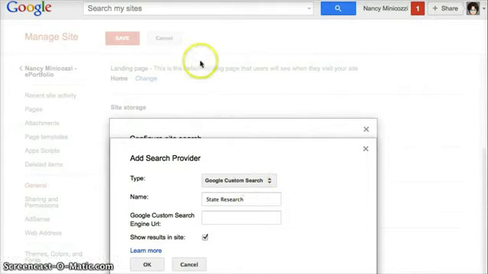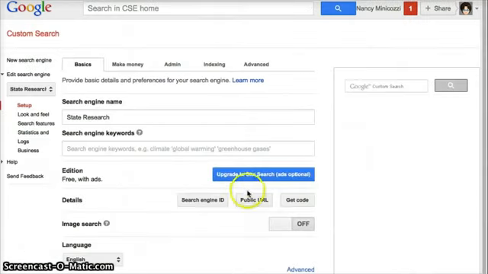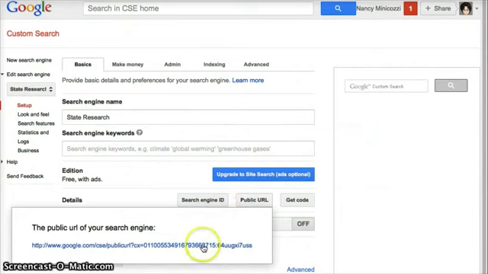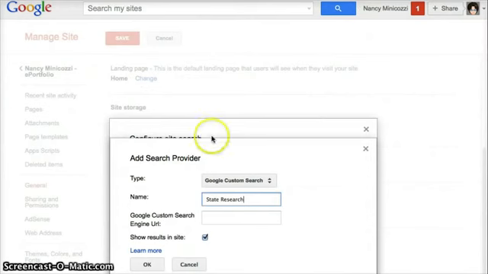So to get that, I'm going to go back to the custom search engine, click for the public URL, and copy it. Paste it in here. And say OK.